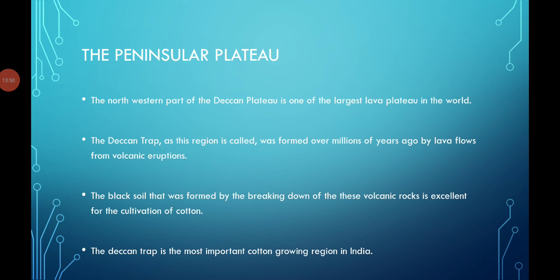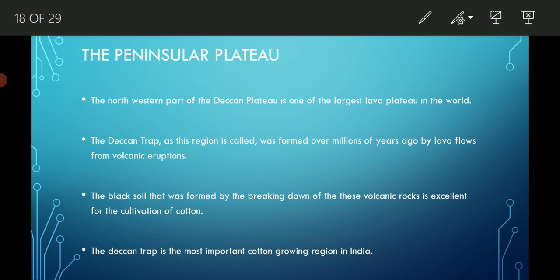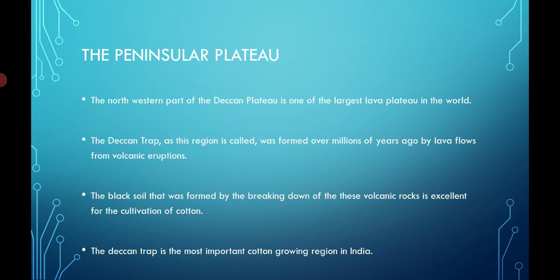If we talk about the northwestern part of the Deccan Plateau, it is one of the largest lava plateaus in the world. Where do we get lava from? We get lava from volcanoes. The Deccan Trap, as the region is known, was formed millions of years ago by lava flows from volcanic eruption. Means before millions and billions of years ago, some volcano erupted, and the lava came out from that volcano. It got distributed in that area,